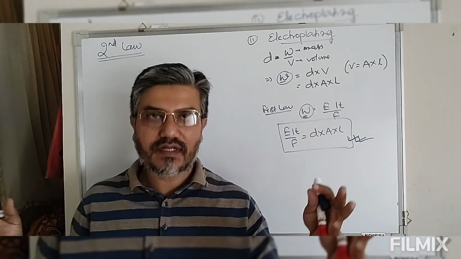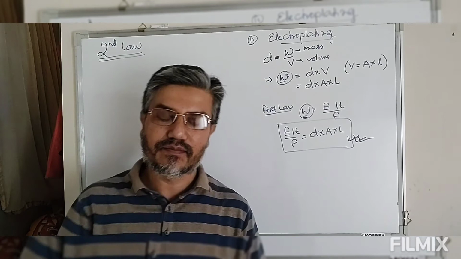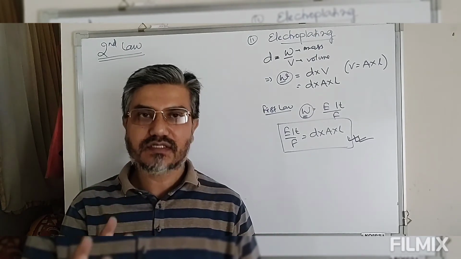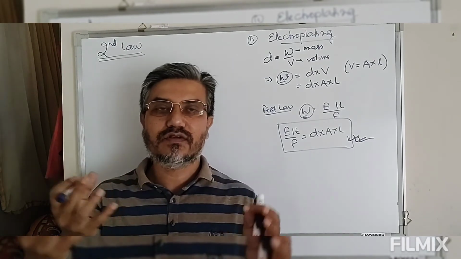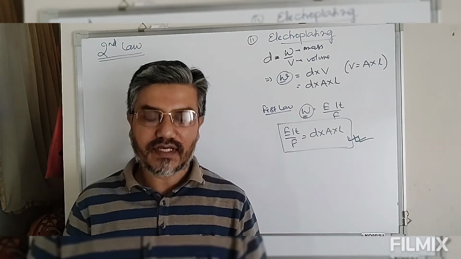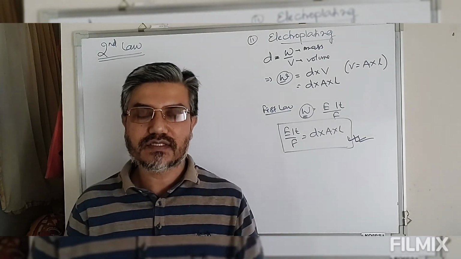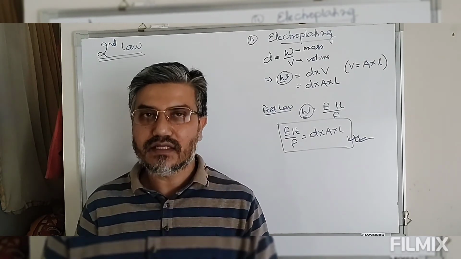To these, the same current is passed for a fixed time. That means the same charge is passed through different electrolytic solutions connected in series. Then the number of equivalents of electrolytes produced at the respective cells will be identical.